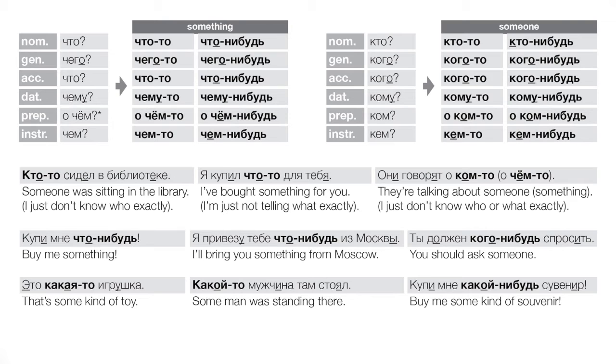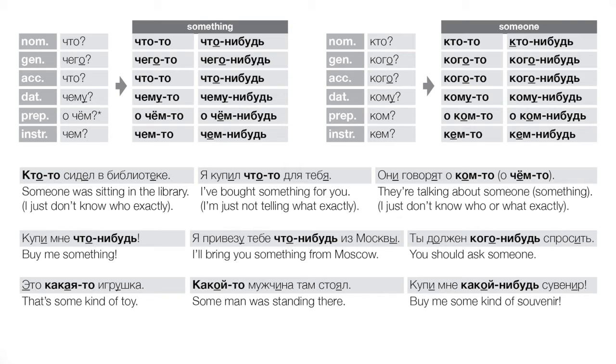Okay, ты должен кого-нибудь спросить. You should ask someone. Now this sentence technically is present tense, right? Ты должен, but it's still referring to a future event, right? Hey, you should go ask someone, right? That hasn't happened yet. We don't know who this person would be, right? We don't really have any idea.